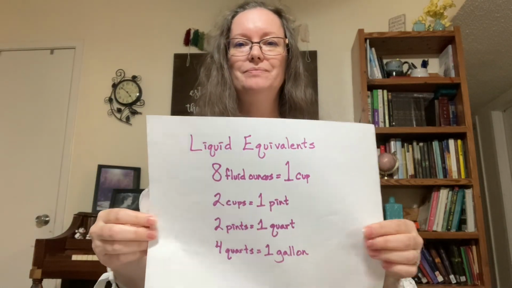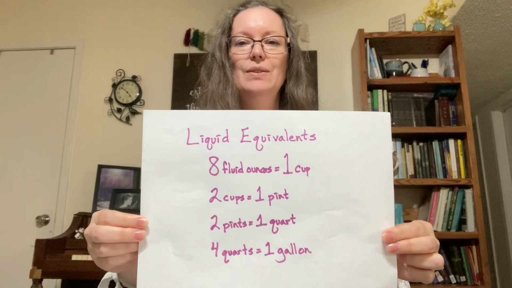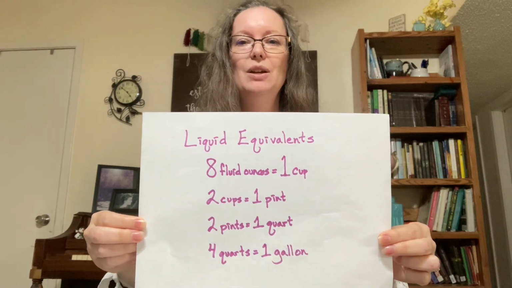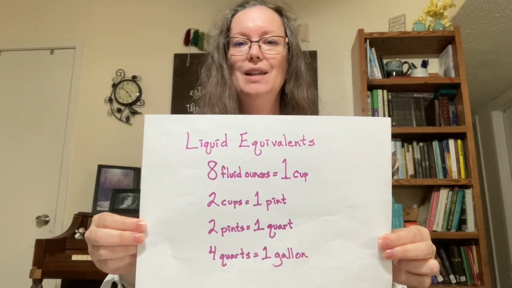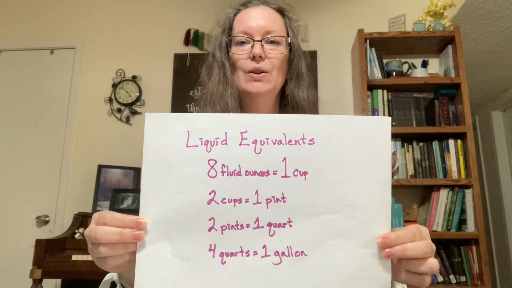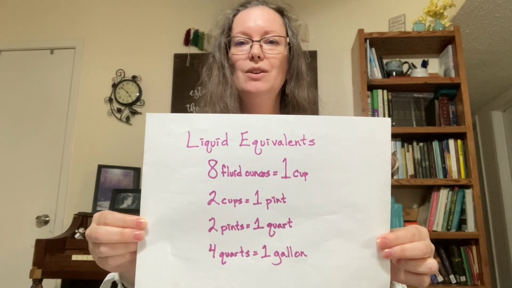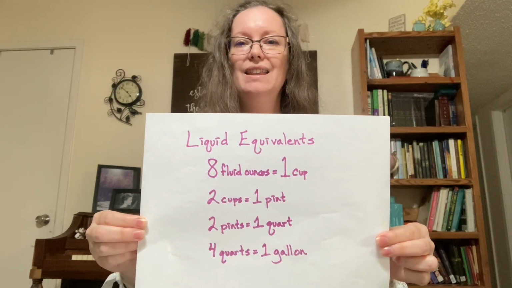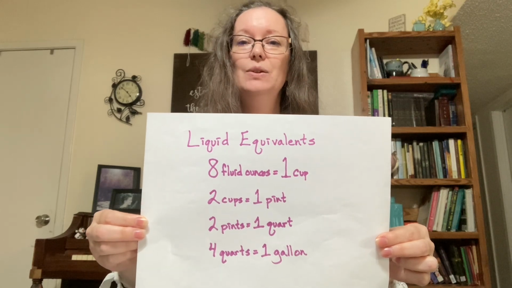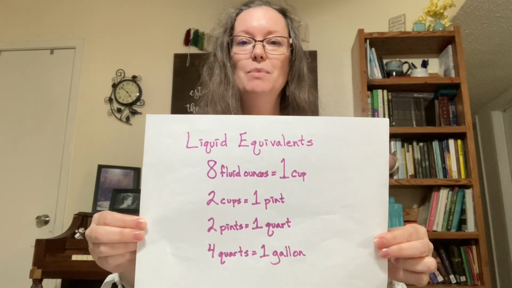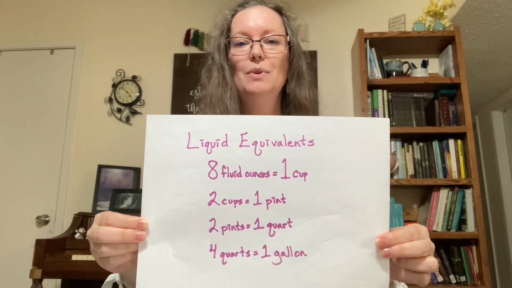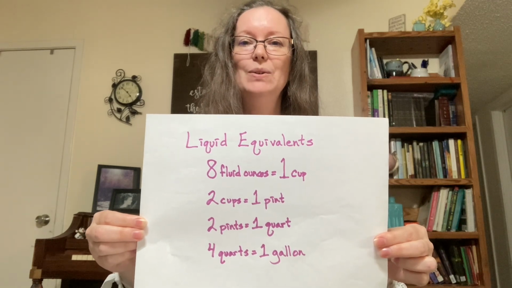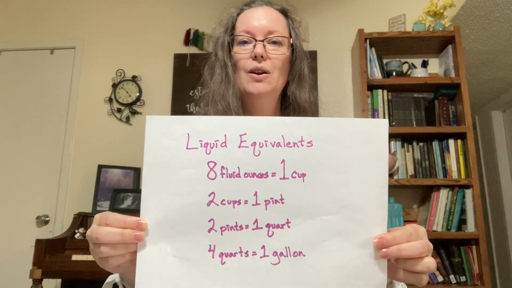Going over the new grammar for this week, we will begin with math, liquid equivalents. 8 fluid ounces equals 1 cup, 2 cups equals 1 pint, 2 pints equals 1 quart, 4 quarts equals 1 gallon.